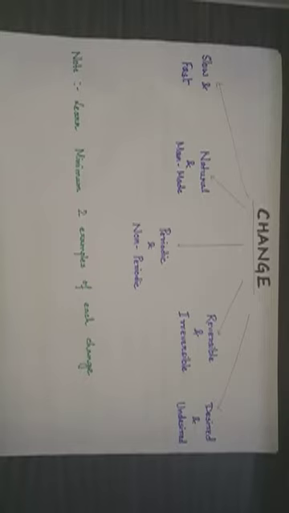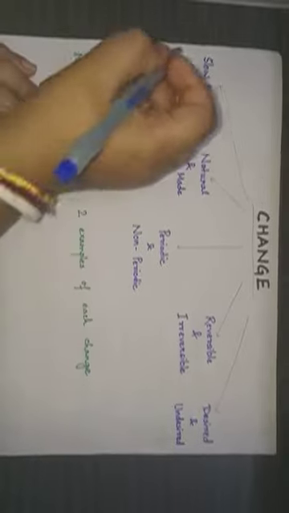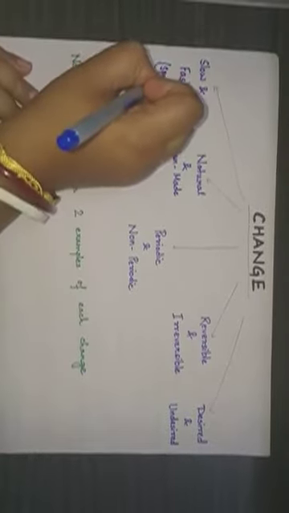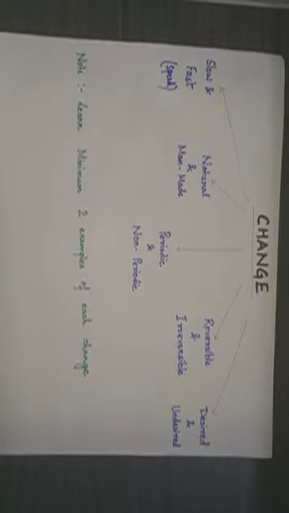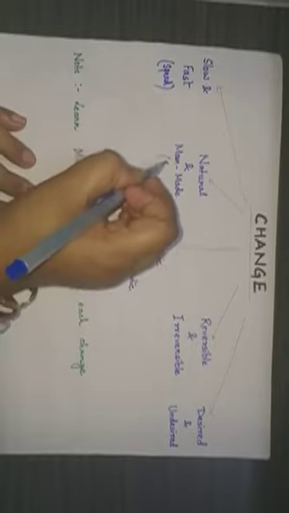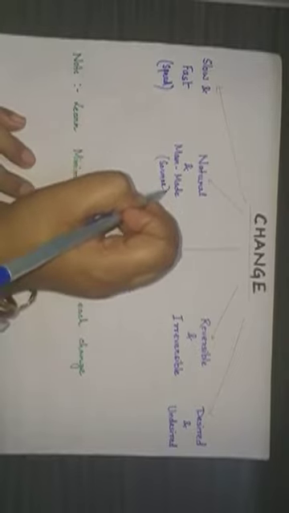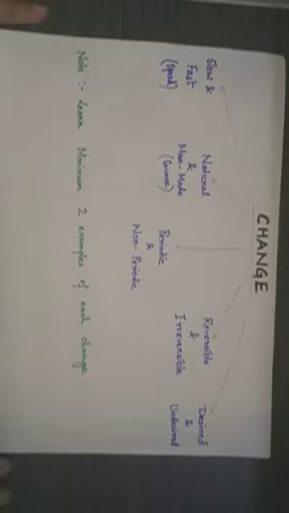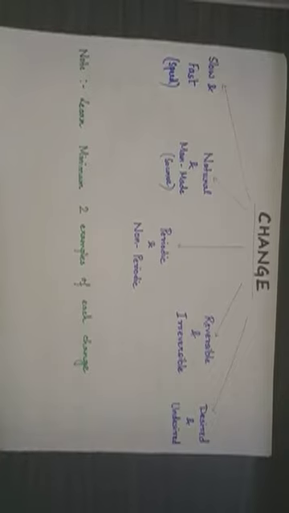So this is an example of change on the basis of the speed of change. I'll write down the word below this: on the basis of the speed or the time taken for the change to occur. The next type of change that we come to is natural change and man-made change. This is a change based on the source of change. If the source of change is from nature, and no way human beings are attached to it, we call it a natural change. For example, change of climate, earthquakes, rain, floods.